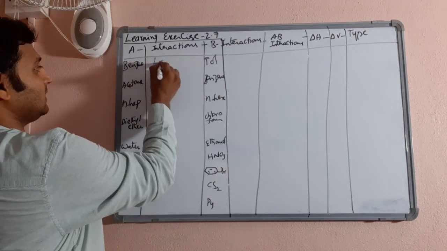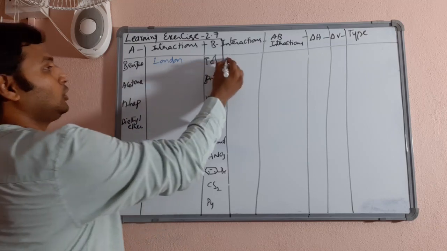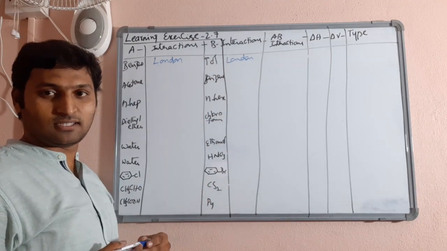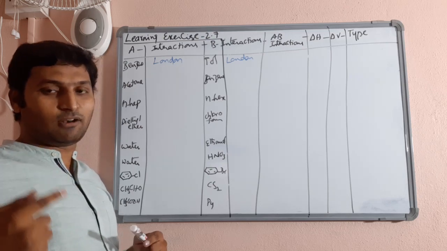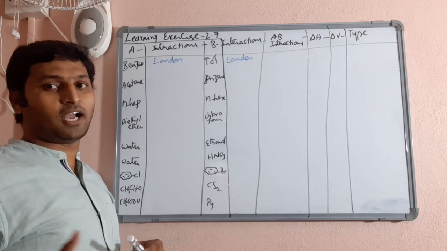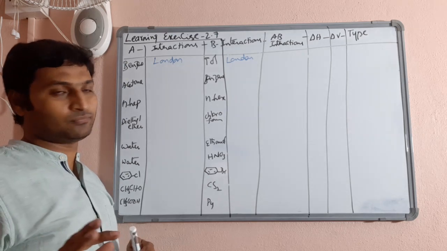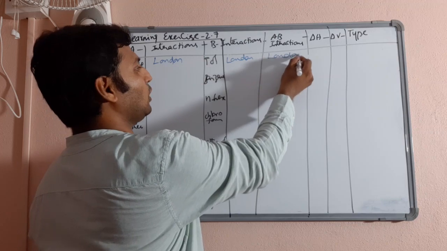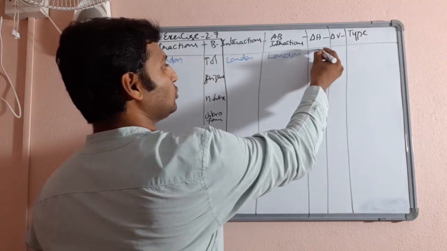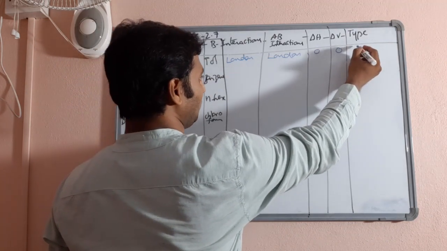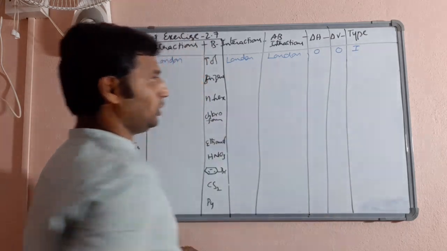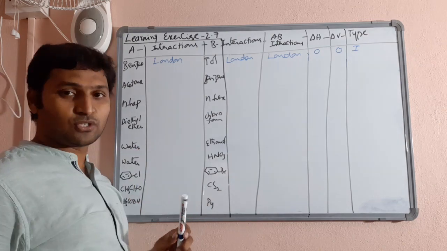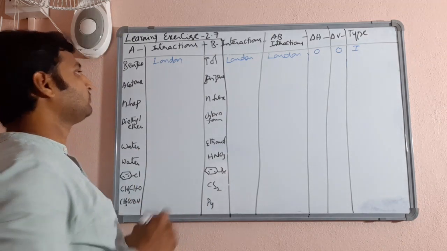See, benzene has London forces. Toluene also has London forces because both are absolutely non-polar substances. Repeatedly interparticle forces discussion is coming up, so you have to be very strong at that. After mixing, the new forces will also be London forces. So both delta H and delta V mixing will be 0 and it will be ideal solutions, type 1. Hope you have understood. More examples to come, things become better and better, don't worry.